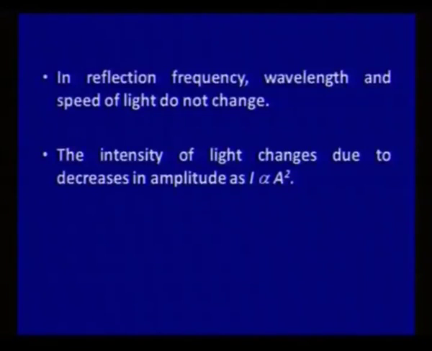In reflection, there is no change in frequency, wavelength and speed of the light. So, what about intensity? Good question. The intensity in reflection changes. There is no perfect mirror which can reflect 100% of the light, and this intensity changes with the change in amplitude. As you know, intensity is directly proportional to the square of the amplitude. So when the amplitude decreases, the intensity in reflection of course also decreases.